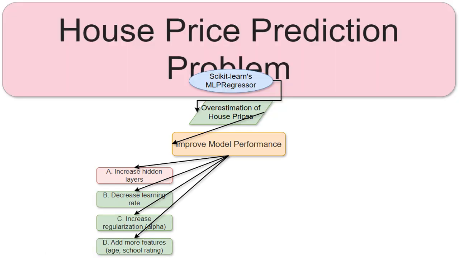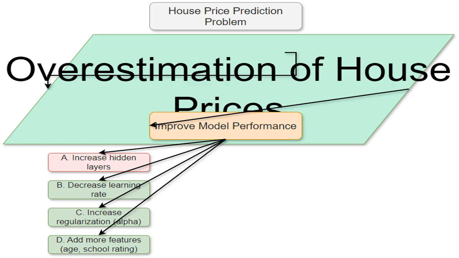The model's predictions are consistently higher than the actual house prices. This indicates a problem where the model is overestimating the target variable. Why might this be happening? We need to find ways to improve the model's accuracy and reduce this bias. The goal is to find solutions to make the model's predictions more accurate and reliable. We want to correct the overestimation problem and improve the overall performance of the MLPRegressor model. What strategies might we employ to achieve this improved accuracy?